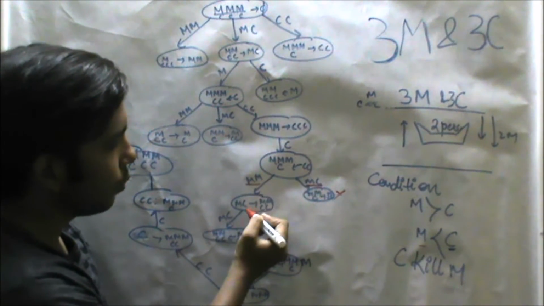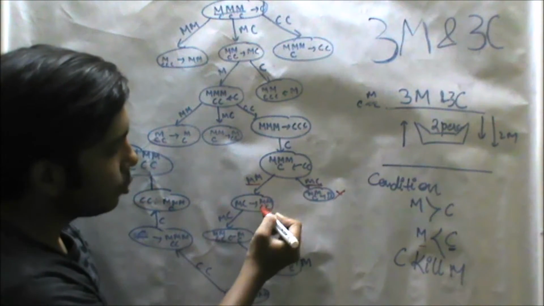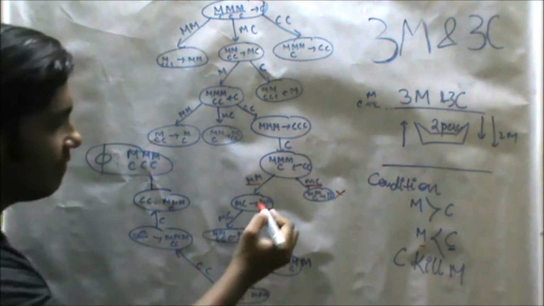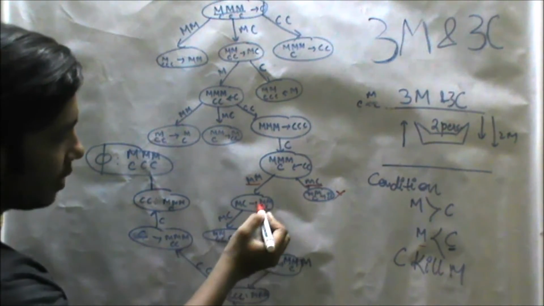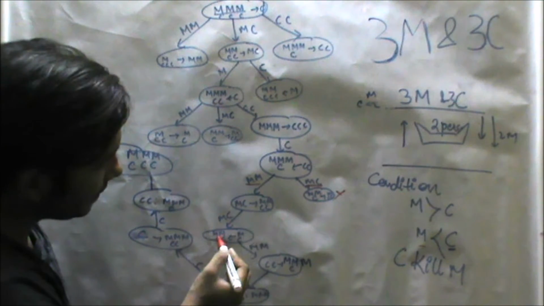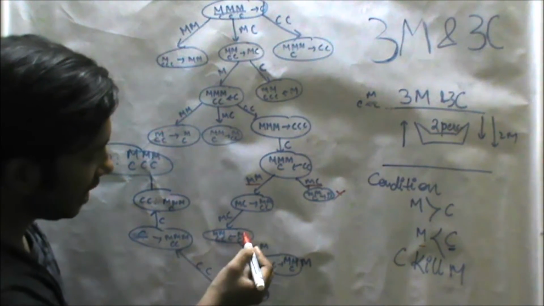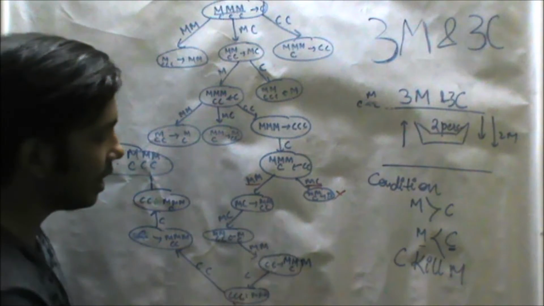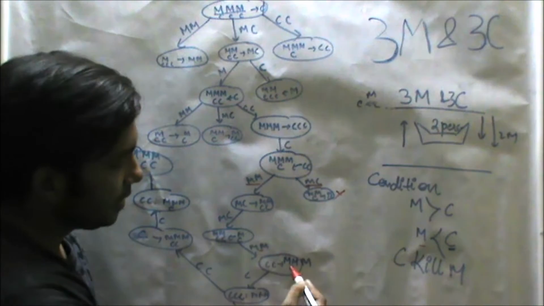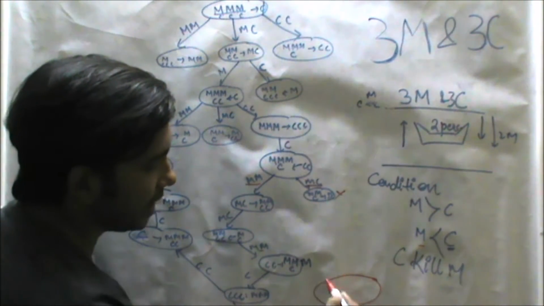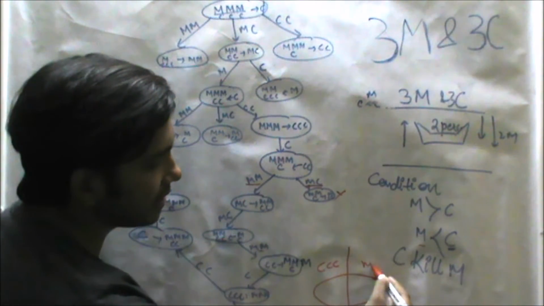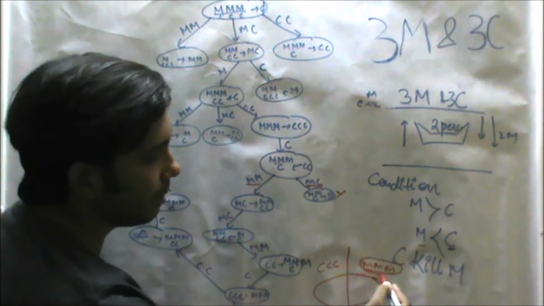2 missionaries will cross the river. When 2 missionaries cross the river, there will be 2 missionaries and 2 cannibals. When there are 2 missionaries and 2 cannibals, then 1 missionary and 1 cannibal will come back, and there will be 2 missionaries and 2 cannibals, and 1 missionary and 1 cannibal left on the other shore. Then 2 missionaries will go back, and now there will be 3 cannibals on one side of the bank and 3 missionaries on the other side.